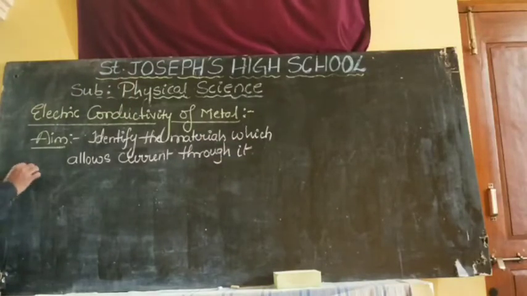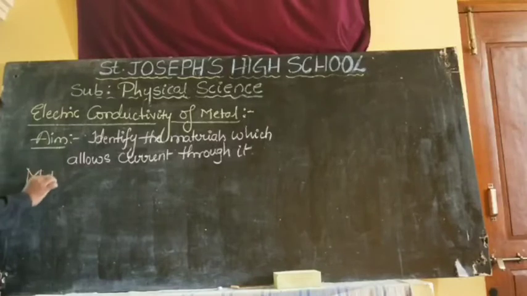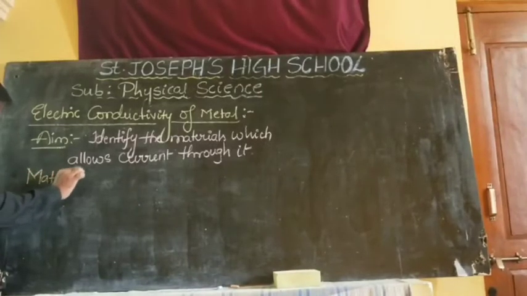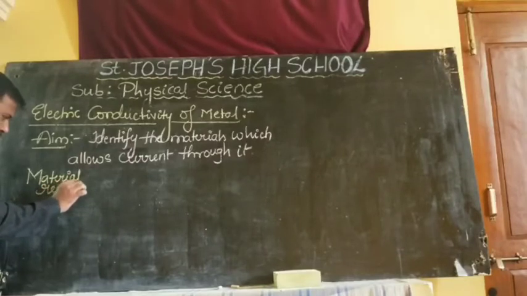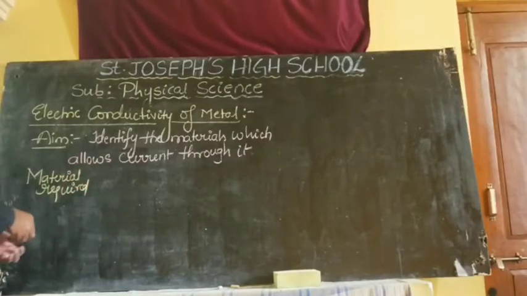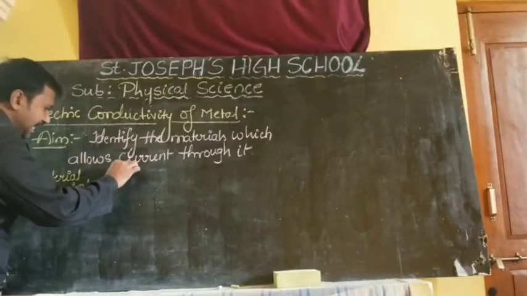For this, materials required. I will write the materials like a table.